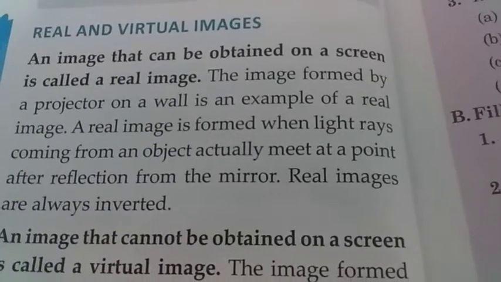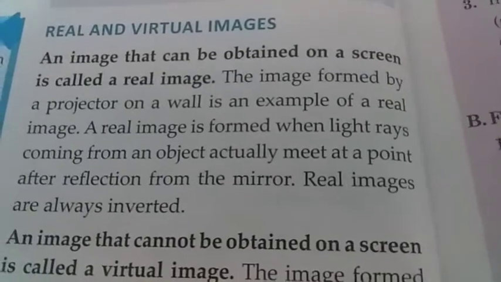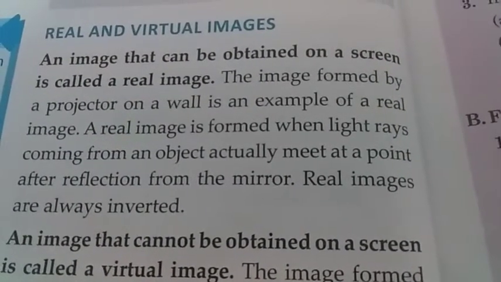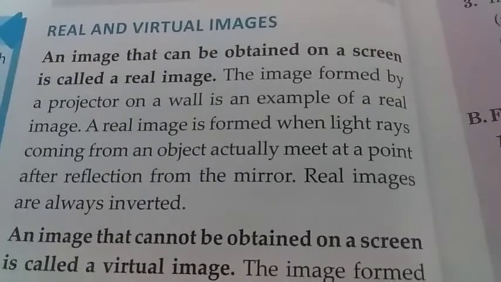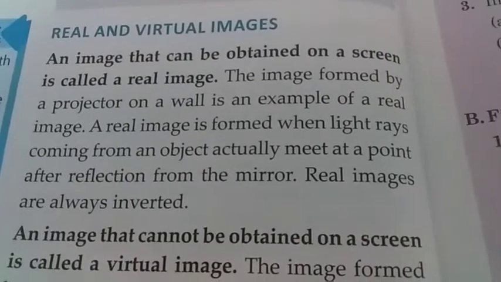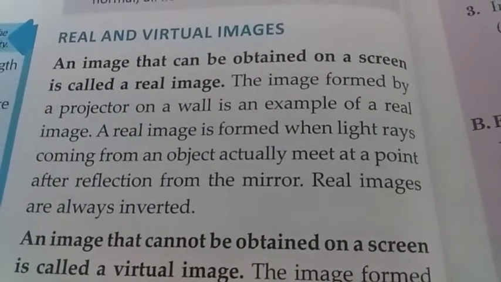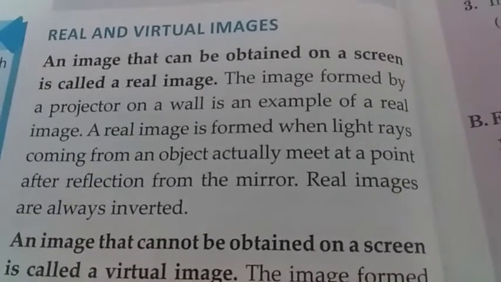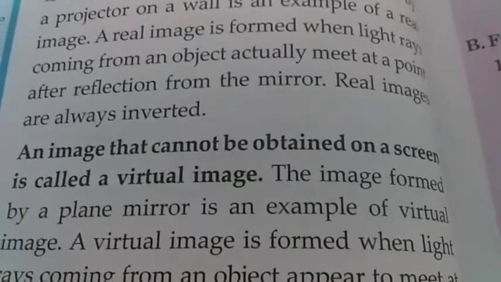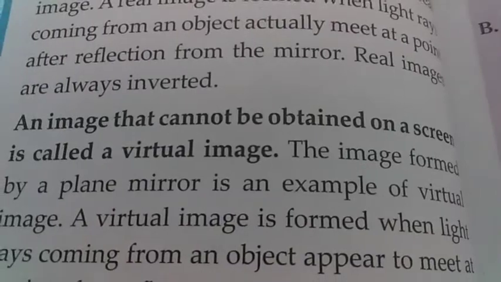So, the images formed by concave mirrors are real images because they are formed when light rays coming from an object actually meet at a point after reflection from the mirror. These real images are always inverted. Inverted means upside down.